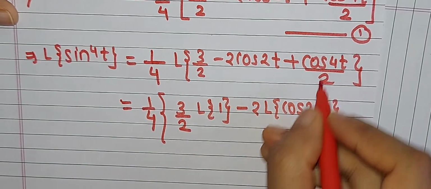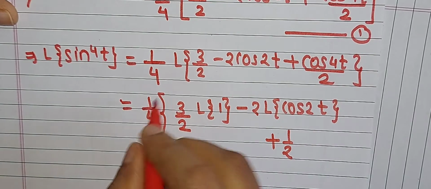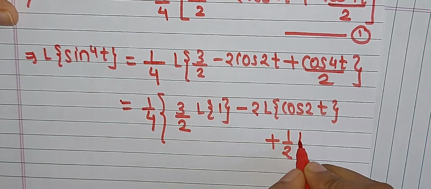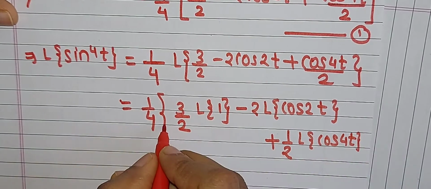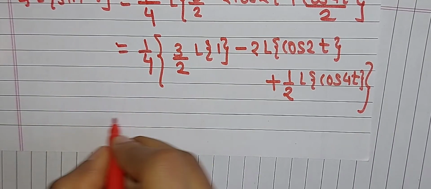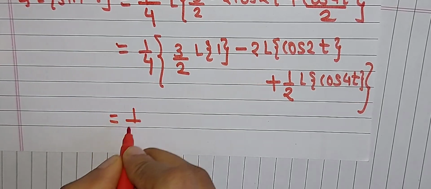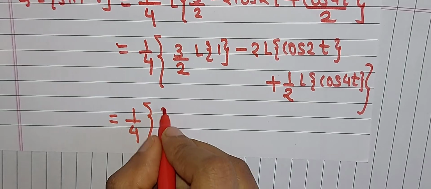Similarly, for the last term, 1 by 2 is a constant, therefore take it outside and apply Laplace on the last term, that is Laplace of cos 4t, and complete this total bracket. Now, with the help of standard formulae we can find its values. Take 1 by 4 as it is, this 3 by 2 as it is,